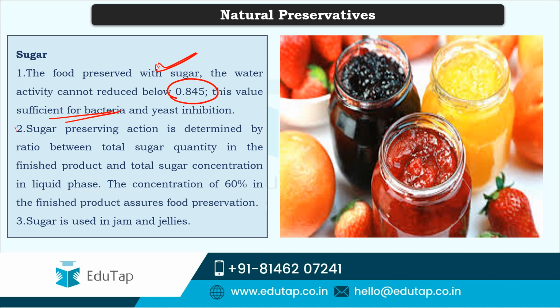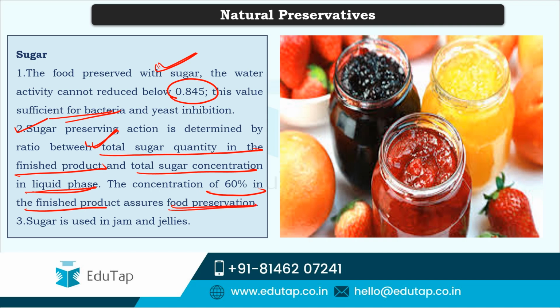And here the sugar preserving action is determined by two ratios. One is the ratio between the total sugar quantity in the finished product and the total sugar concentration in the liquid phase. And here a concentration of 60% in the finished product assures food preservation.